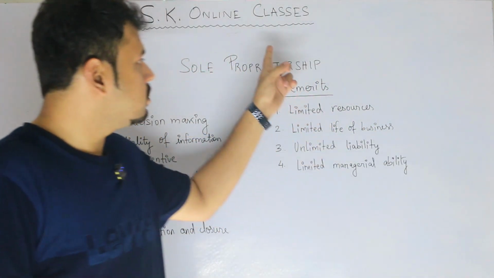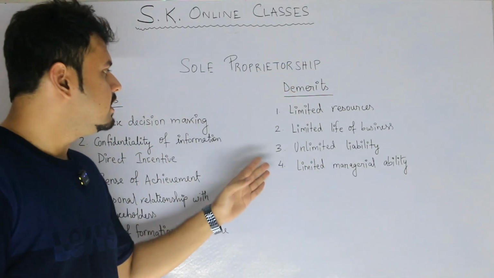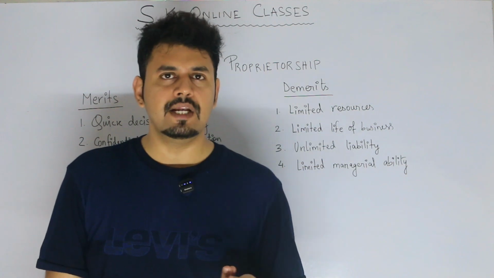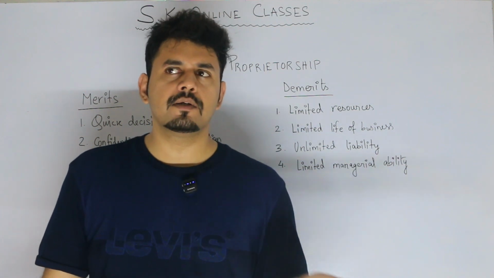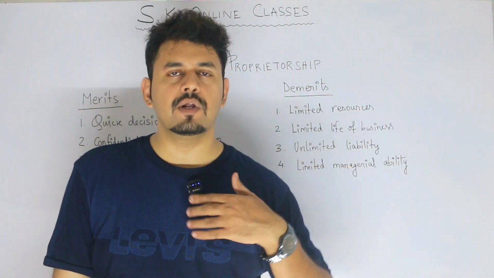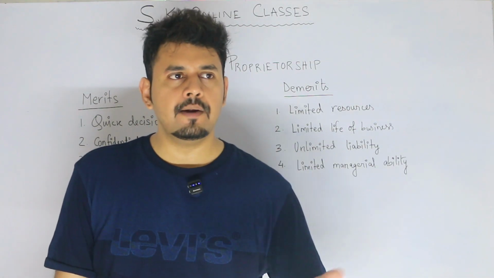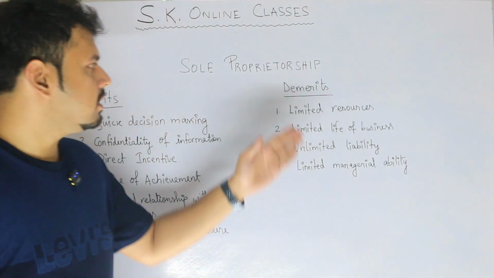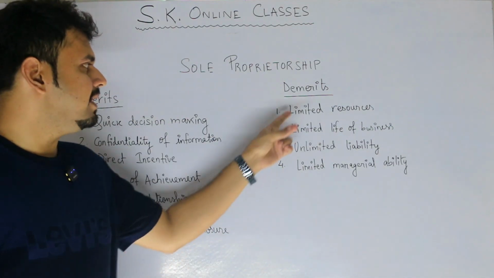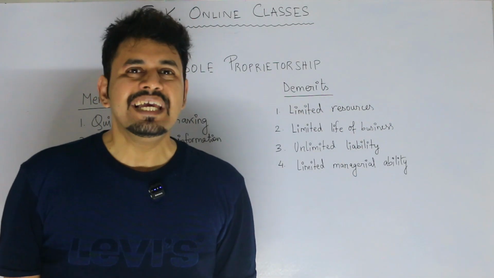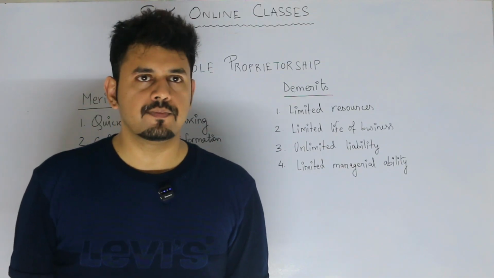Now, we will move on to the demerits. As you can see, demerits are limited because in case of proprietorship, the demerits are actually less. A single person doing business for himself, it's better than definitely working under someone. If you are able to manage your things well, then you will become a good proprietor. Now, let us start with the demerits. Number one, limited resource. The first problem with a proprietor is he cannot have huge resources.